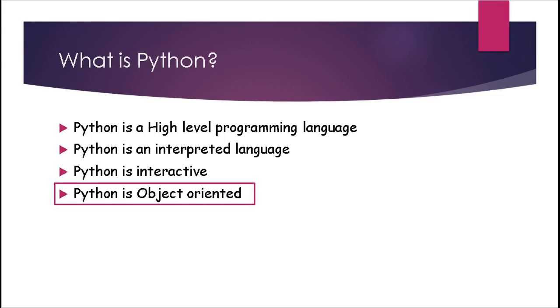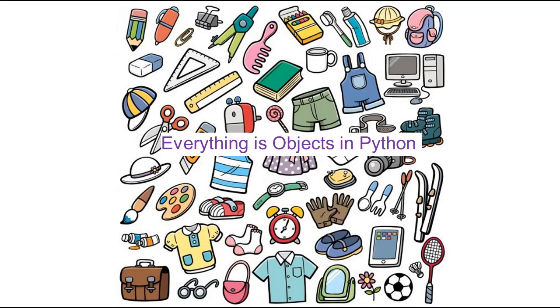Python is object-oriented. Object-oriented programs are built around objects. In Python, everything is an object. For example, integer, string, list, function, etc. You can think about objects as something that exists in the real world.